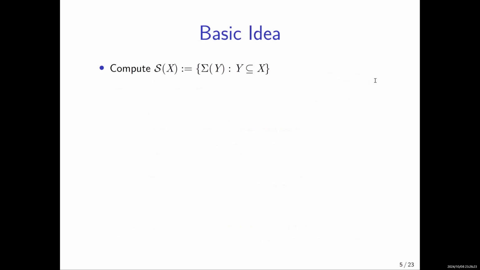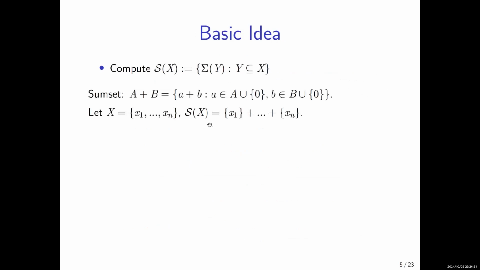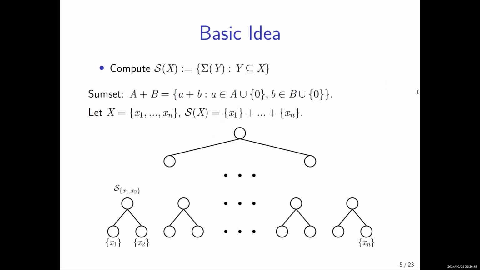Okay, so now I will briefly talk about the techniques. We use S of X to denote all subset sums of X. For two integer sets A and B, we will use A plus B to denote their sumset. And this will be given by adding arbitrary pairs of integers from A and B. Using this notation, we can set up a tree-like framework that recursively computes S of X from bottom up.